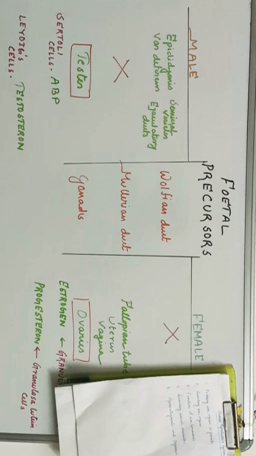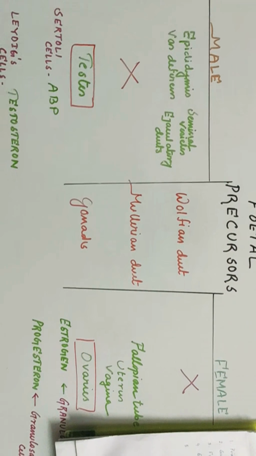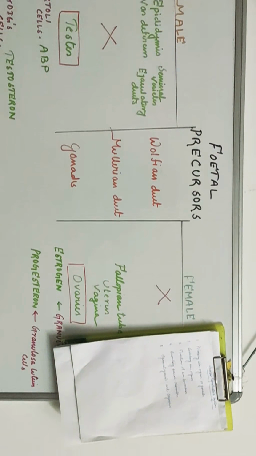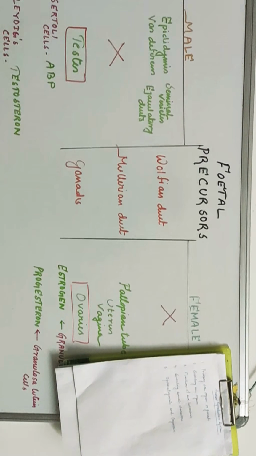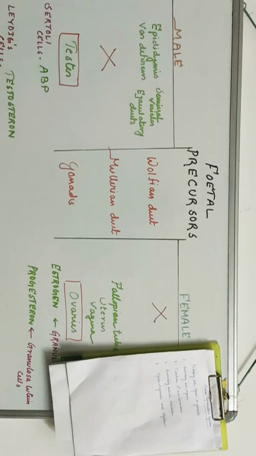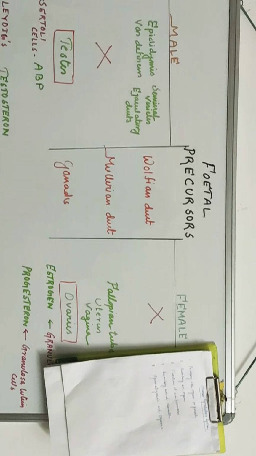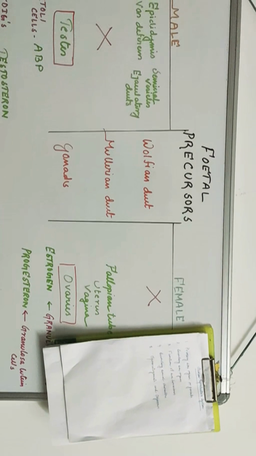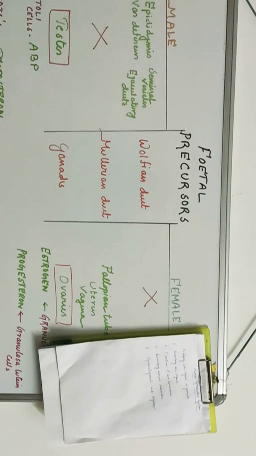Let me tell you one thing. When a baby is growing inside the body, it always grows like a female up to the 21st or 42nd day. I have some doubts regarding the exact number, but when the baby is growing, it is a female.